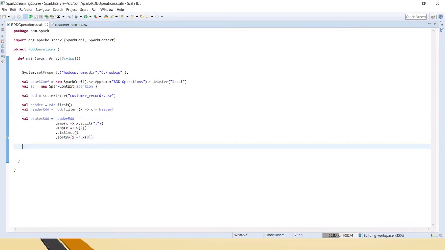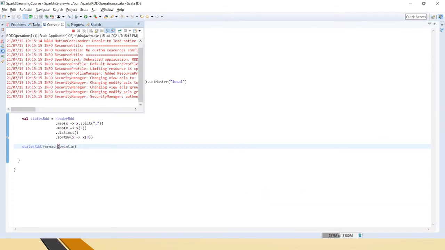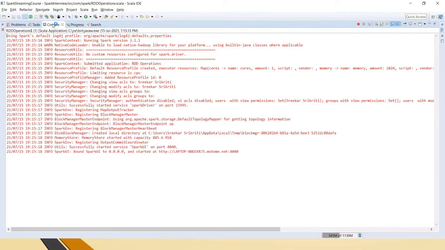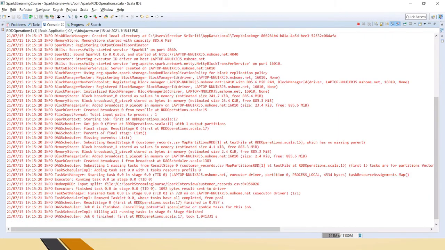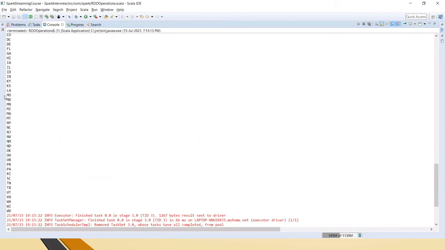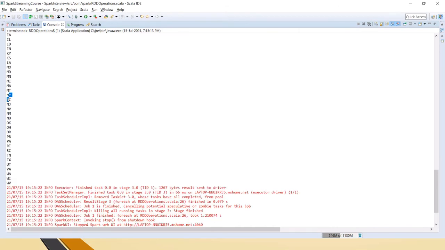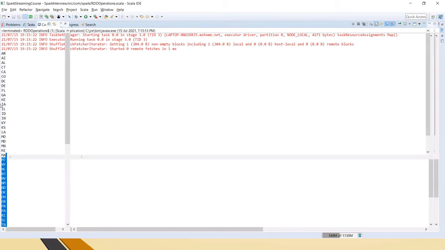So now let me print this. If you see here, it has given all the state codes in sorted order: A, C, D. You can see here, right? So we got the required output.